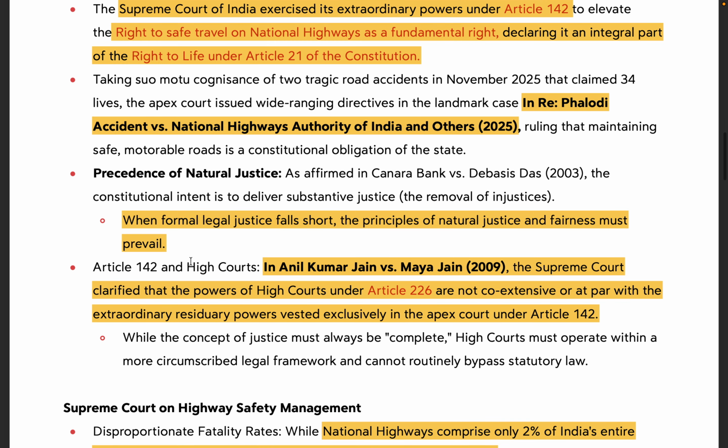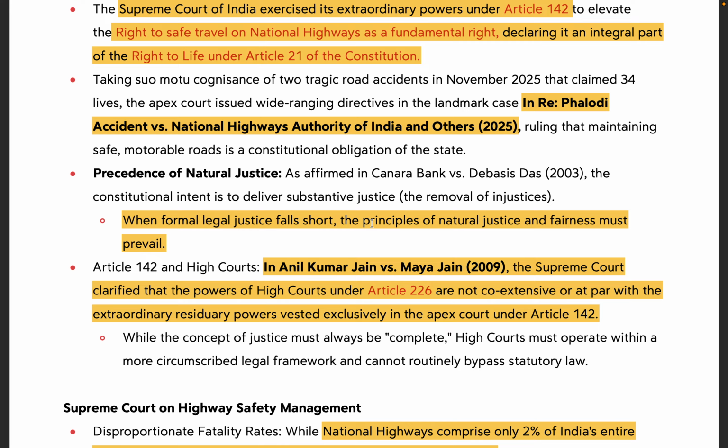Okay. Now, one important principle that has been affirmed by the Supreme Court in many cases is, when formal legal justice falls short, Article 142 is there to ensure that the principle of natural justice and fairness must prevail. So, in this year's prelims, you must have seen that UPSC has gotten into the habit of asking analytical questions. A very beautiful analytical question can be framed where you will be asked, what is the purpose of Article 142?